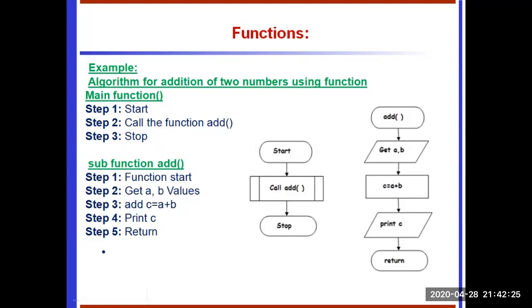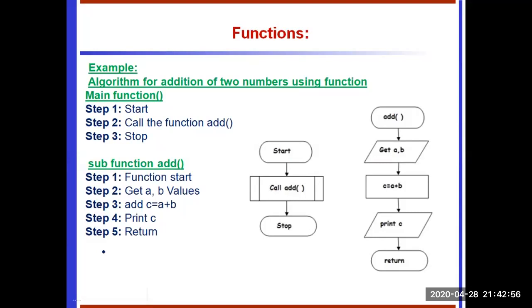So this is the way to call functions. See the small example: adding two numbers using a function. The main program is called main, and the function is called a subprogram. We write a main function: start, call the function, add is the function name, and then finally stop.